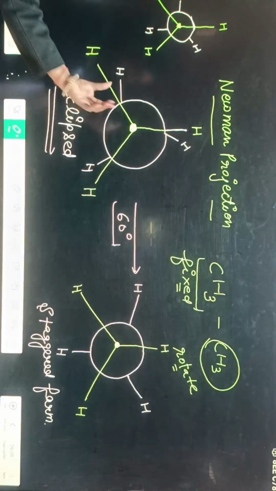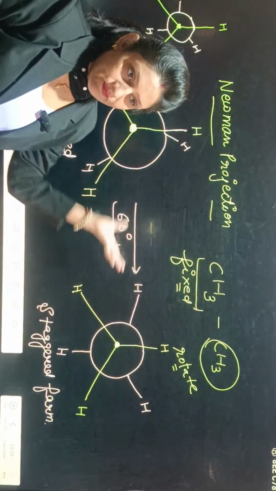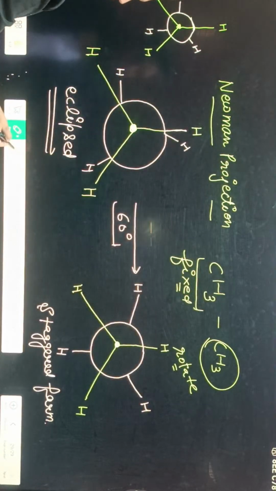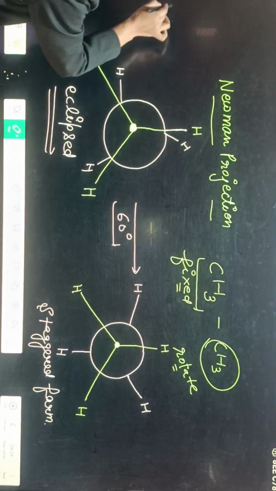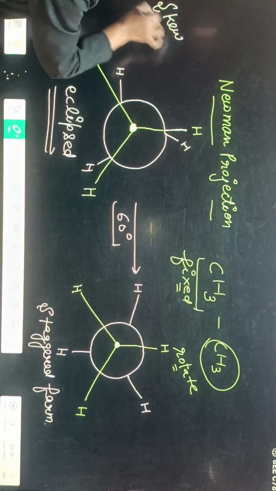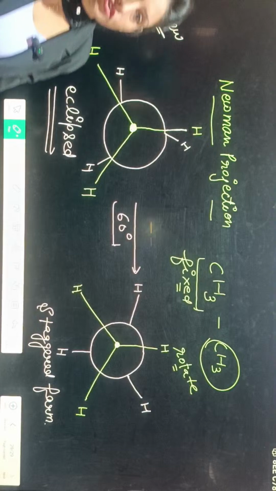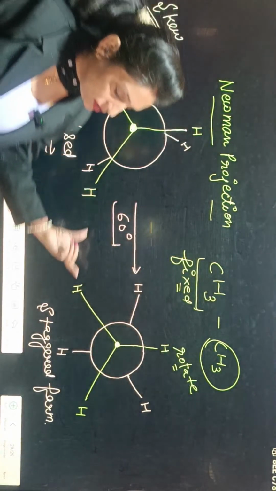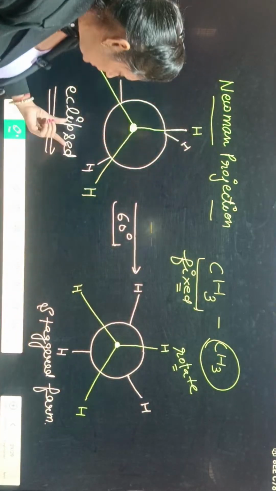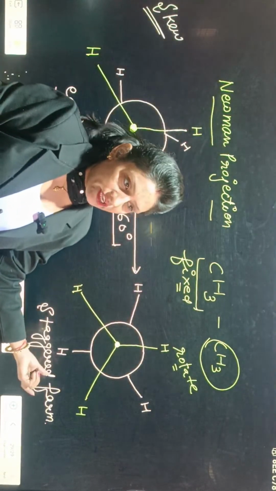Means some structures also lie between them. Those are known as the skew structures. Okay, but basically we will discuss only these two. One is the eclipsed, second one is the staggered.